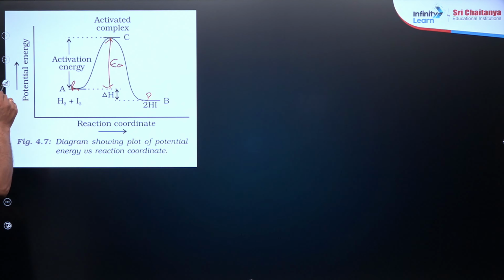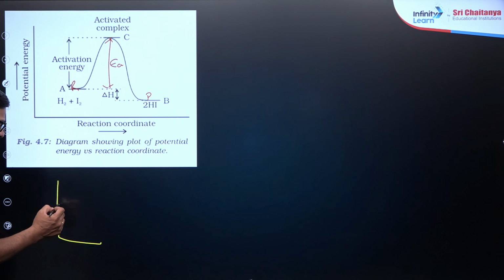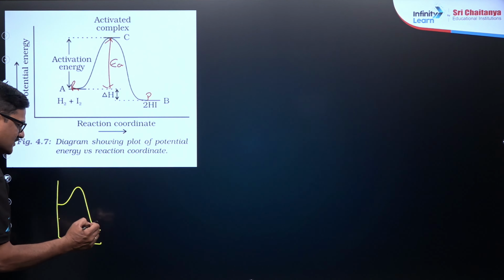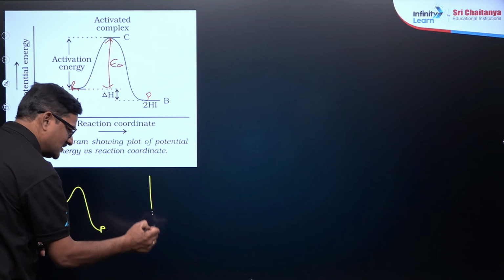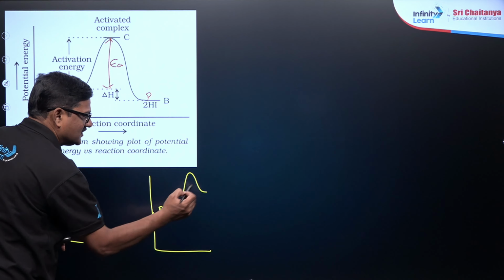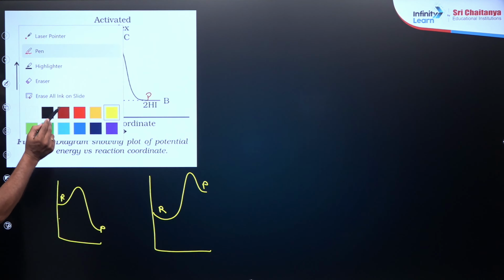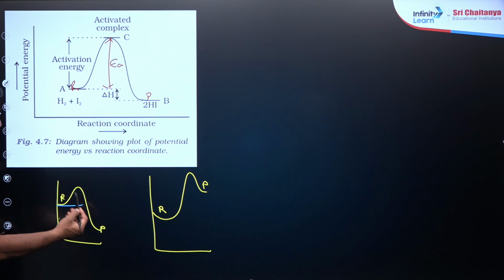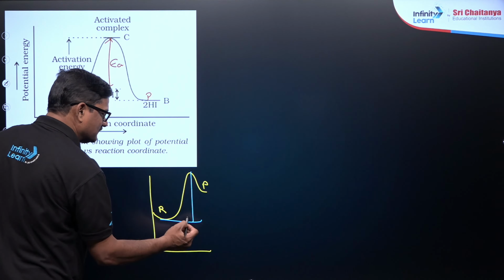So if this is the case, my dear students, this is your reactant and it gives rise to the product, and if this is the case, reactant gives rise to the product. Okay, now you have to assess, this is your activation energy, okay, and this is your activation energy.